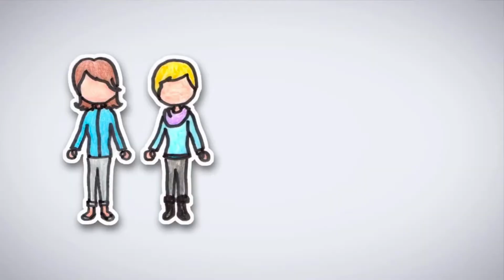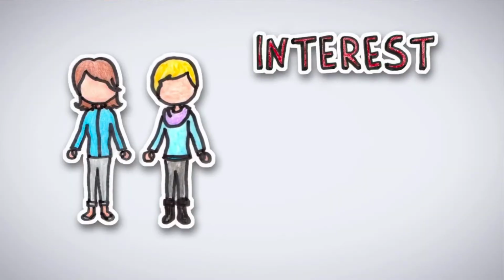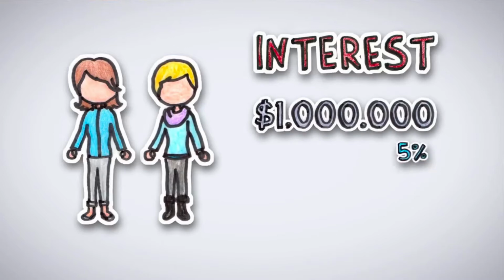If you save in your account as a deposit, then you will have the possibility to earn interest. This process describes how you act as a lender by giving your money to the bank, and the bank in its turn acts as an intermediary, lending to someone else who borrows from it. For instance, the interest rate offered by the bank is 5%. This rate is called the nominal interest rate.